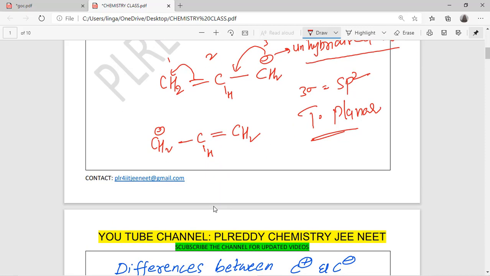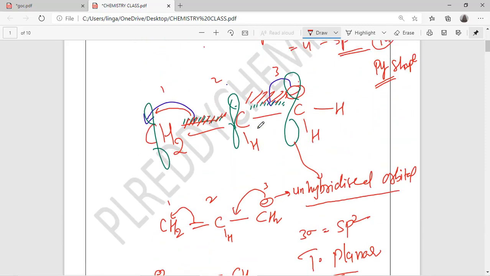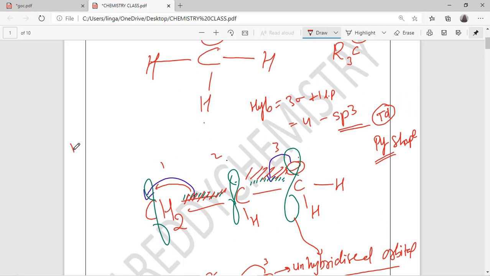Even the hybridization formula you can write. What is the hybridization formula? Hybridization equals number of sigma bonds plus lone pairs. Here we count only the number of sigma bonds, not pi bonds, because pi bonds are formed by unhybridized orbitals, right? This is the main basic.